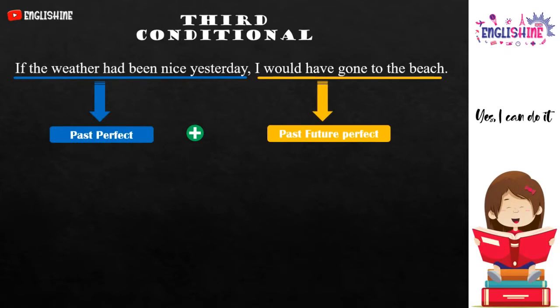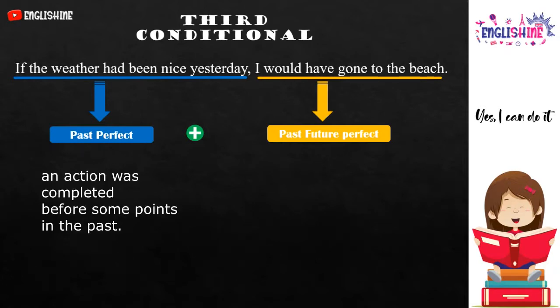This time we want to talk about the grammar rule. The first sentence is past perfect, and the second sentence is past future perfect. Past perfect is a verb tense used to talk about actions that were completed before some point in the past.